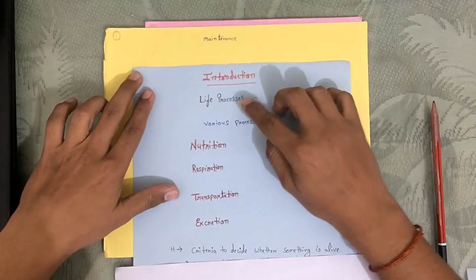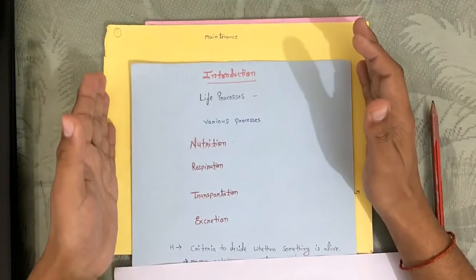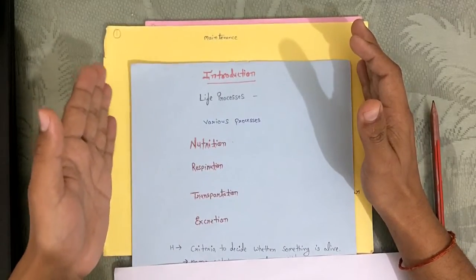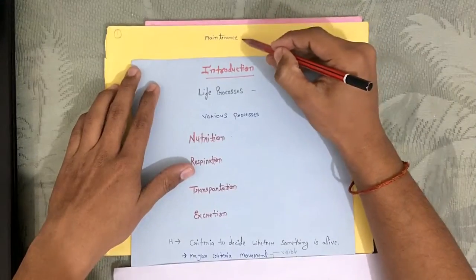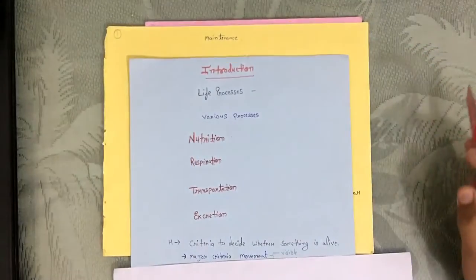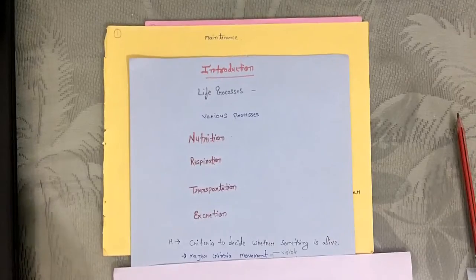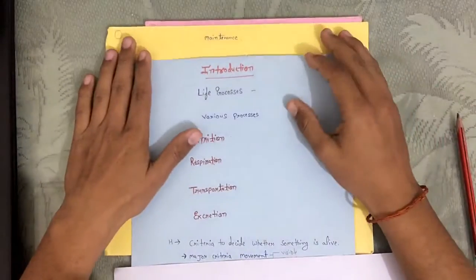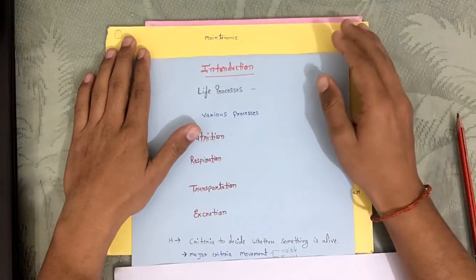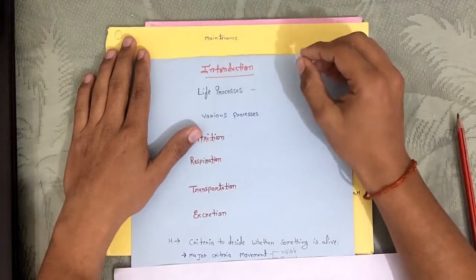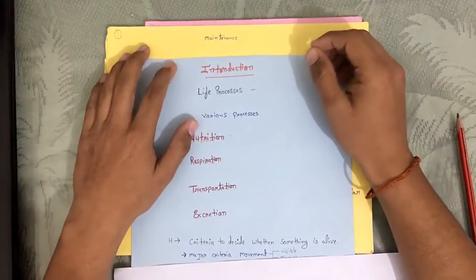Life processes. Why are these reactions going on in our body? You should ask yourself why these reactions are going on inside our body. That is for maintenance. They are maintaining our body's structure. Like nothing is permanent in this world, everything changes. So these processes maintain. If something is broken, they repair it.